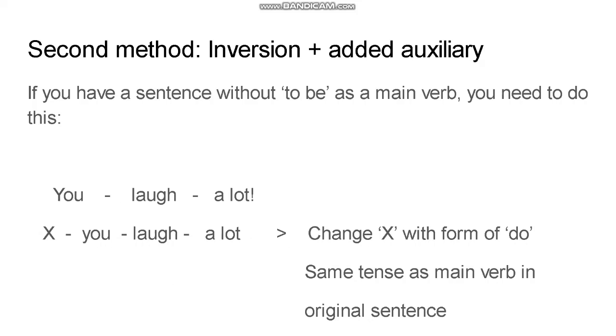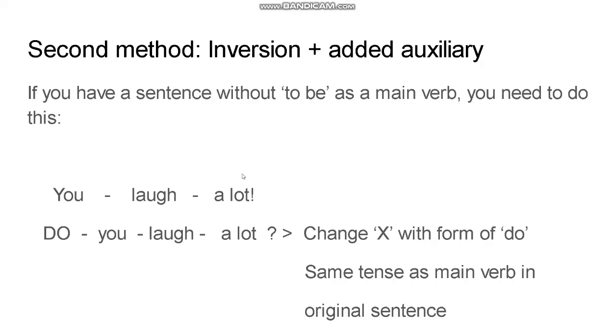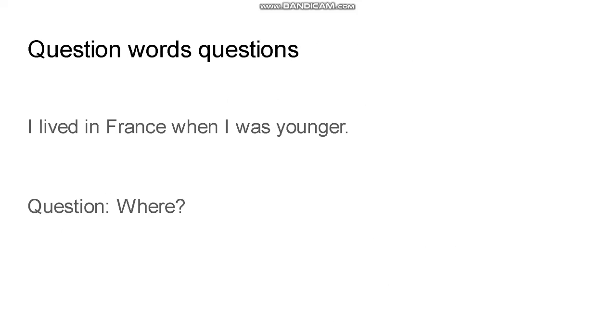And I think everybody knows that the auxiliary that you need here, you laugh a lot, is X. X, you laugh a lot, needs to be changed with the form of to do. And that to do is in the same tense as your main verb in the original sentence. So here you have laugh, you laugh is simple present. So we need a form of to do, simple present, that goes along with you. So that's of course do, do you laugh a lot. Easy as that, and it always works.